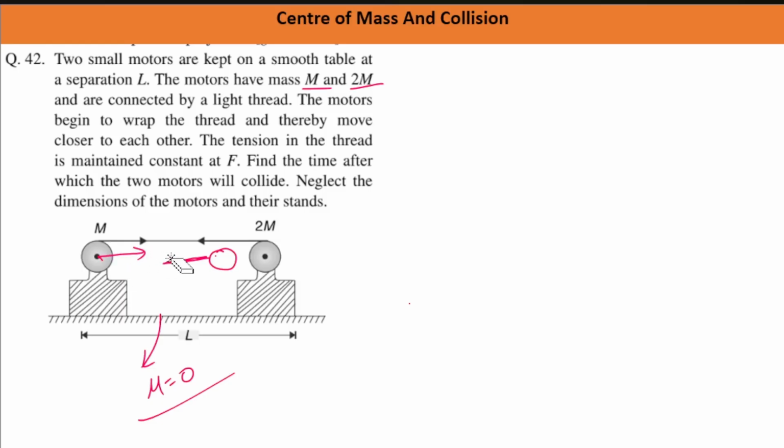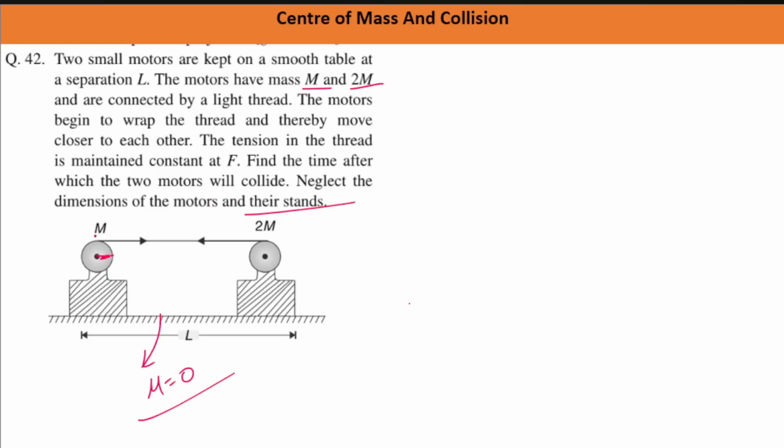ठीक है. Now what is said, the tension in the thread is maintained constant at F. So tension is constant. Okay. Find the time after which the two motors will collide. So the question is कि after what time they will collide, they will come at the same point, right? Neglect the dimension of the motors and their stands. Motor के dimension यानी कि इसको neglect करना है.